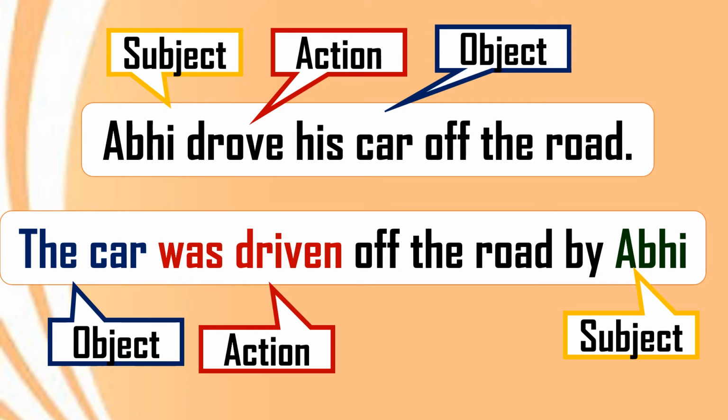What other changes we have to do while changing the active voice sentence into a passive voice sentence? The object will be the subject in passive voice and the verb will be changed, form of be plus PP, and the subject will be at the end of the sentence. So look carefully, learn it minutely so that you will come to know.